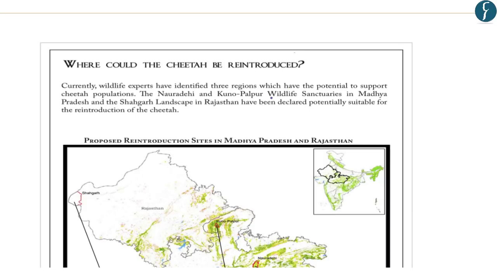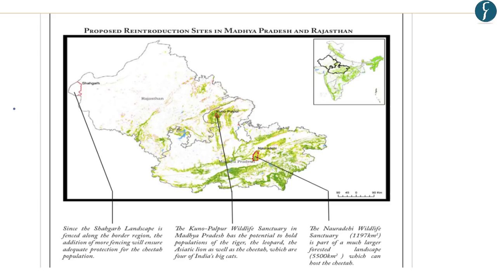Now, regarding the location of reintroduction of cheetah, three regions have been identified. And these regions are important for us from the prelims point of view. First is the Nora Dehi in MP or Madhya Pradesh. Second is the Kuno Palpur Wildlife Sanctuary in Madhya Pradesh. And the third one is the Shahgarh landscape in Rajasthan. As can be seen in the map, the Shahgarh is in the Jaisalmer district of Rajasthan. The second place is the Kuno Palpur in Madhya Pradesh. And the third one is Nora Dehi in Madhya Pradesh. So these three locations should be remembered.